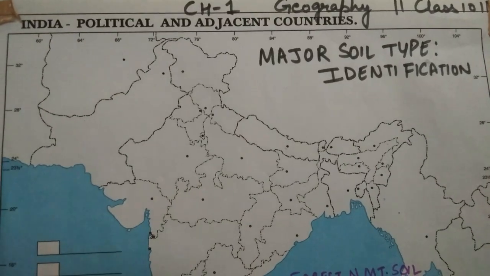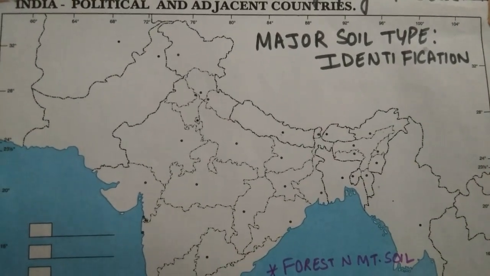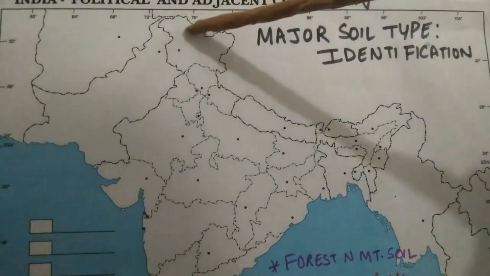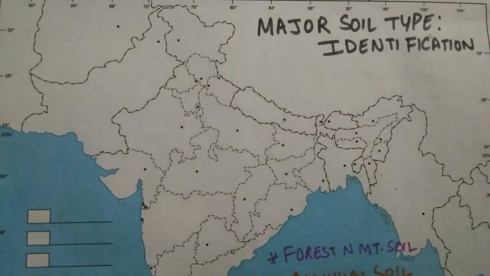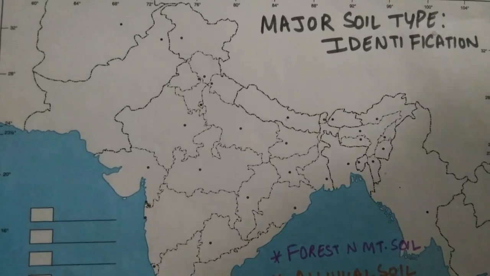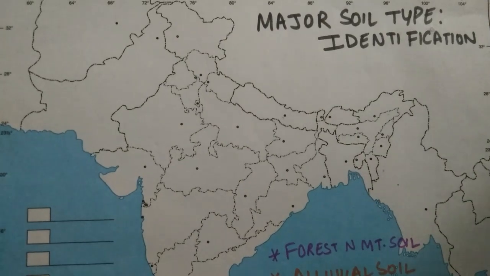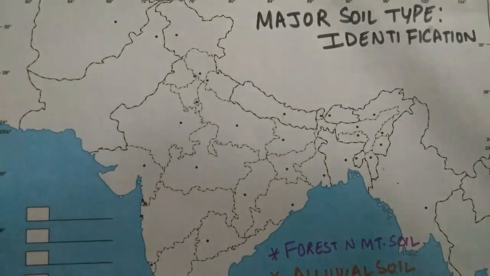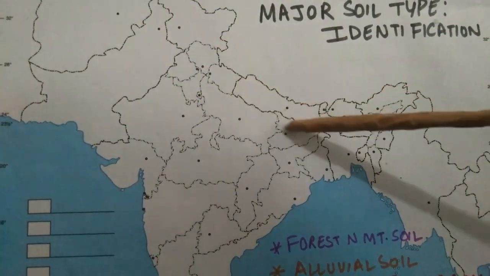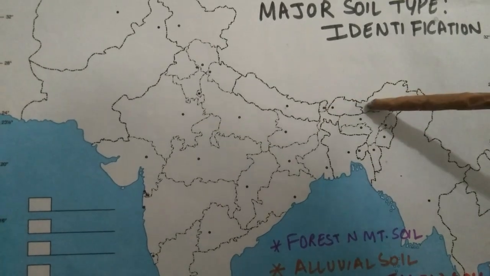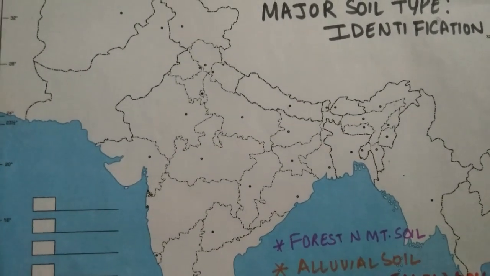Talking about the forest and the mountain soil, as we have studied in the chapter, this type of soil is found in the northern region, which is the mountainous region, as the name only suggests, forest and mountain soil. So this will be found in the central Himalayan region, that we have studied in our chapter. Therefore, the regions which have the mountains are Jammu Kashmir, Himachal, Uttarakhand, and towards this we have Sikkim and some part of Arunachal Pradesh. So this part will consist of our forest and mountain soil.